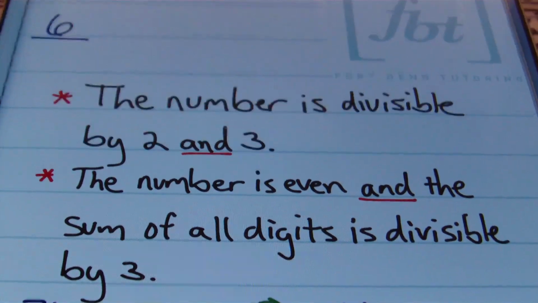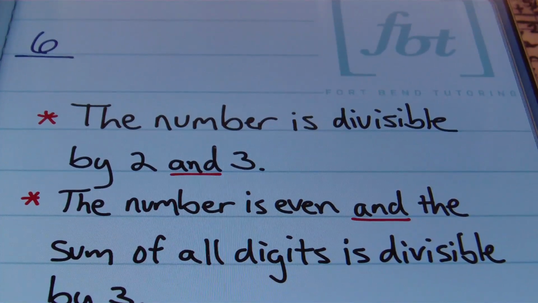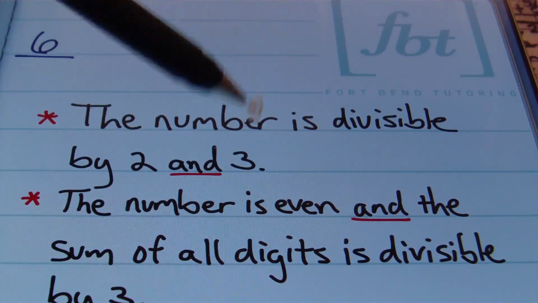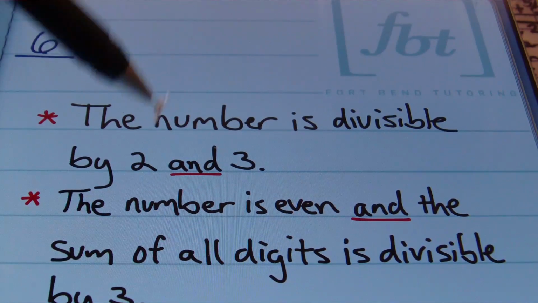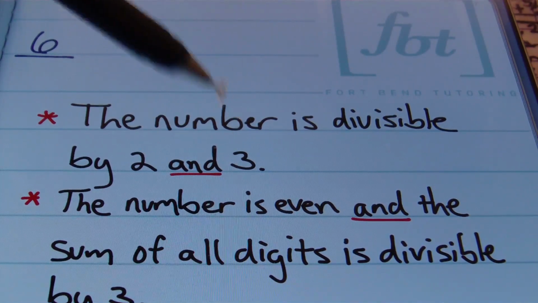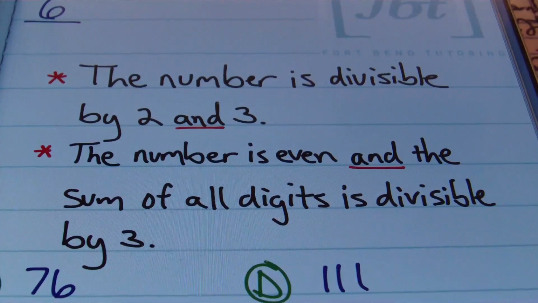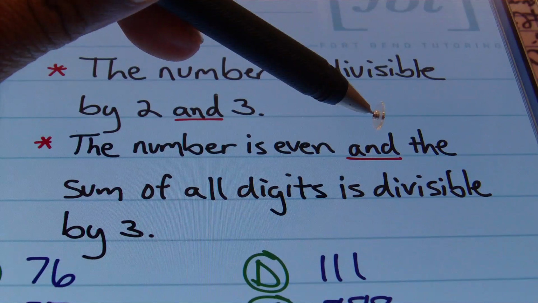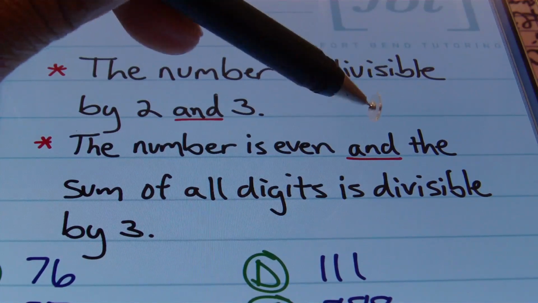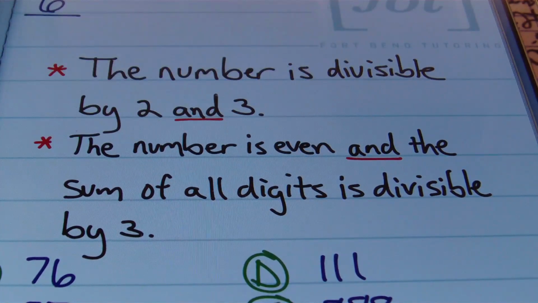All right, divisibility by 6. Now, if you were to break down 6 into its prime factorization, you will find that it's made up of 2 times 3. Therefore, the rule for 6 is that the number is divisible by 2 and 3. You'll take those previous rules, the divisibility rule for 2 and the divisibility rule for 3, and combine them. The number has to be even and, very important, the sum of all digits is divisible by 3.